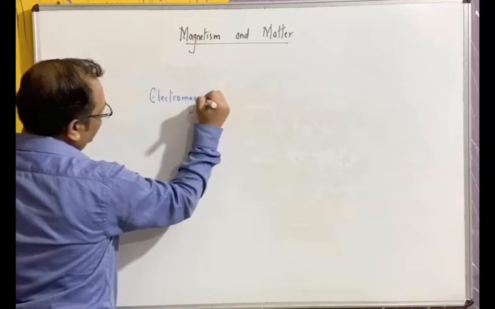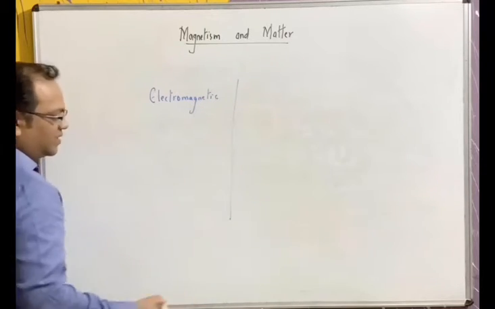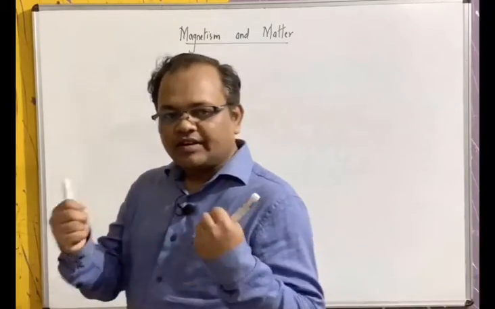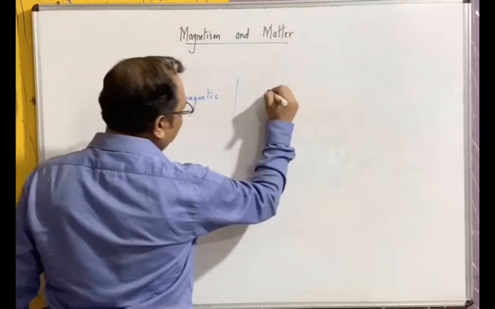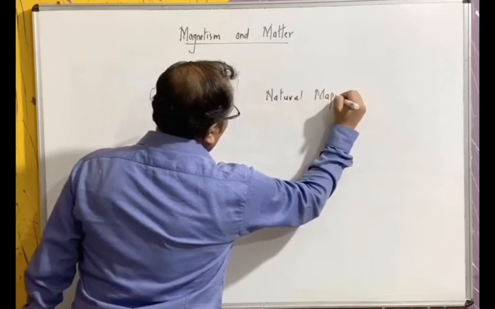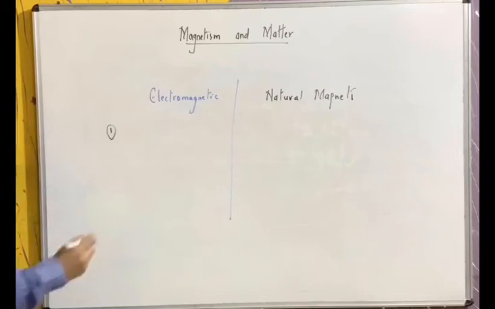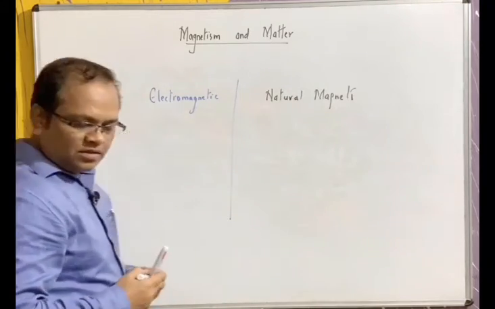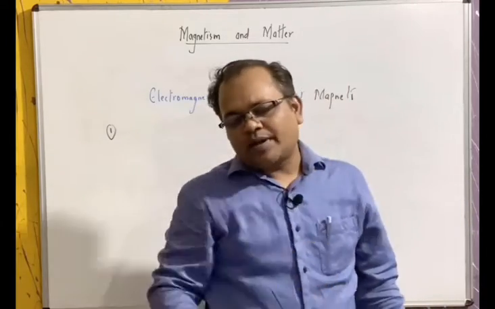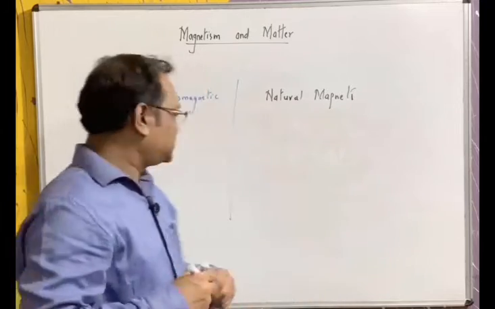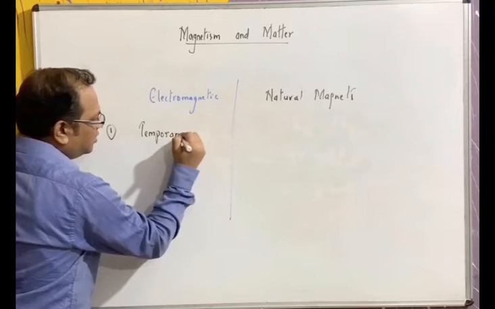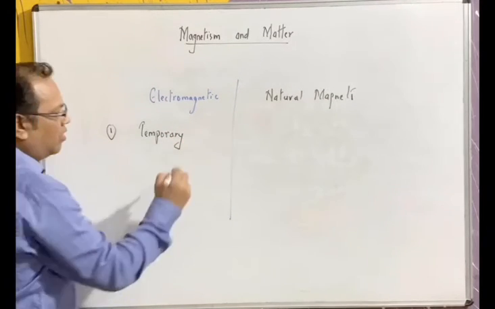Electromagnet, that is the artificial magnet. We have studied in the first chapter the magnetic effect of current, that electricity can be converted to magnetism. With the help of electricity, we can create strong magnets. So electromagnets and natural magnets, we will do one by one. Electromagnet is formed when we pass electricity through a coil. Is it permanent or temporary? Yes, electromagnet is a temporary magnet.